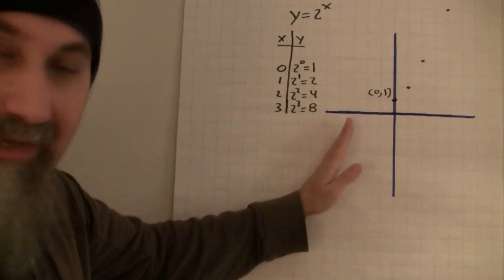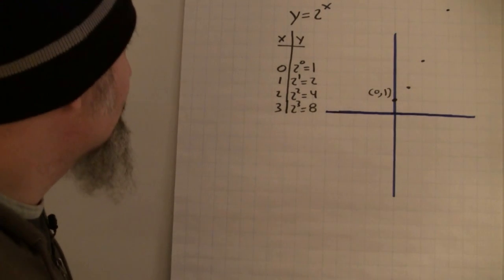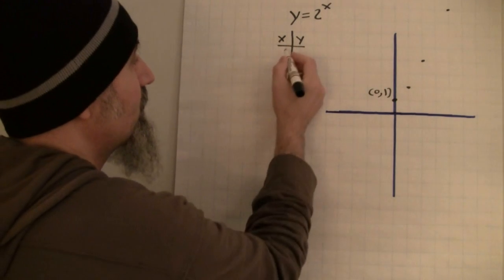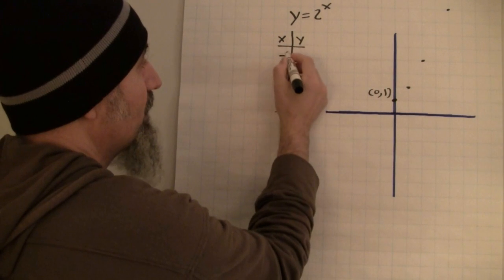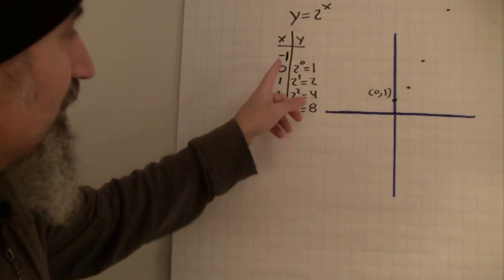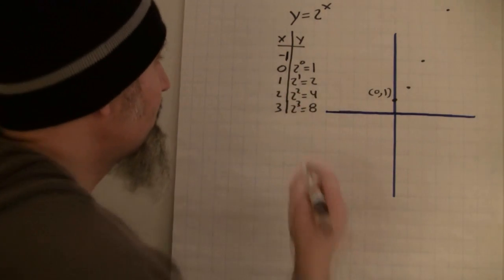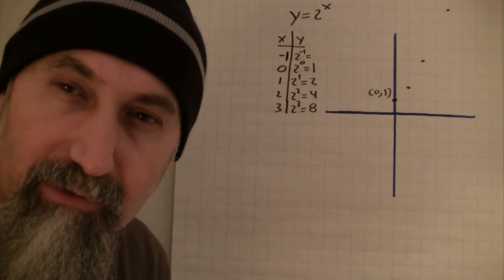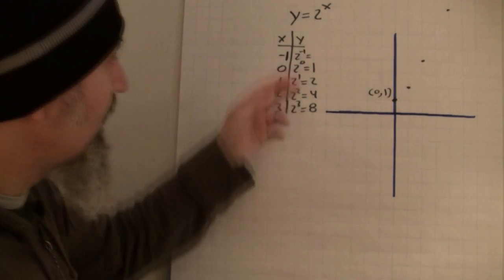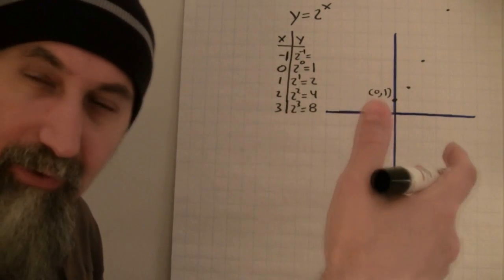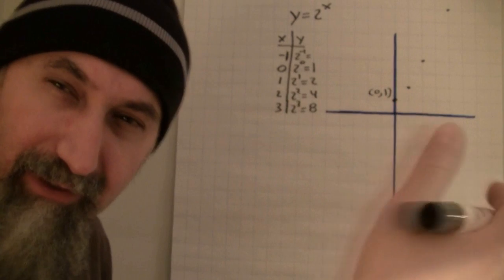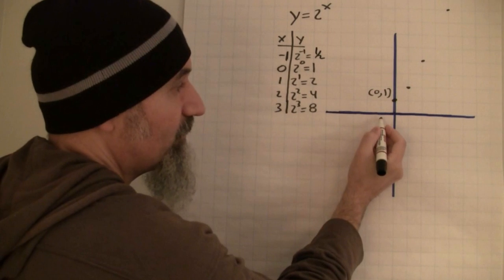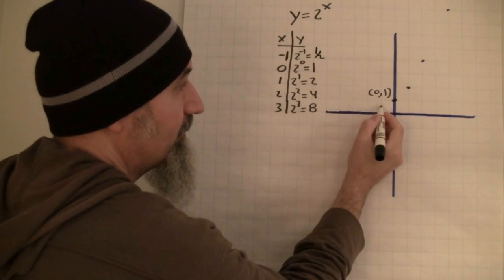Let's go on the negative x's, and we're only going to do, what do we got? We've got room to do one of the negative x's, right? So let's do x is equal to negative 1. X is equal to negative 1. It's going to be 2 to the power of negative 1, right? And we talked about what negative powers are in series 2, right? A negative power is just kick whatever's in the top down or whatever in the bottom up, right? It flips things. So this becomes 1 over 2. So when x is negative 1, y is a half.